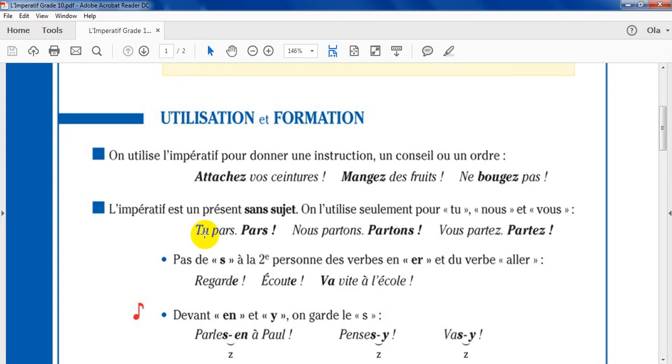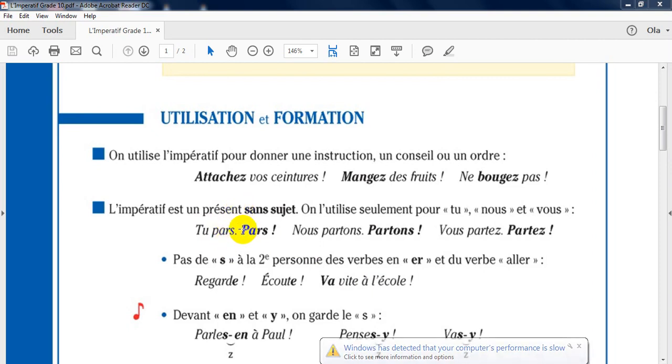Voilà une phrase à la forme de l'impératif tu pars. Il y a un sujet et il y a un point à la fin de la phrase. Et voilà, à la forme de l'impératif, on n'a pas de sujet, on n'a pas un point à la fin de la phrase.